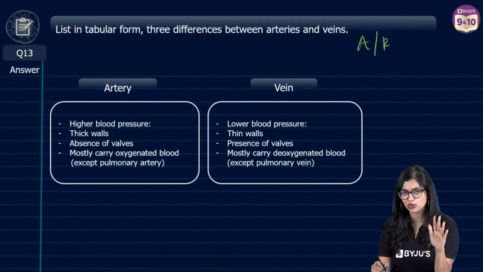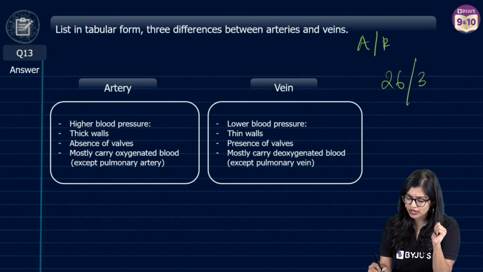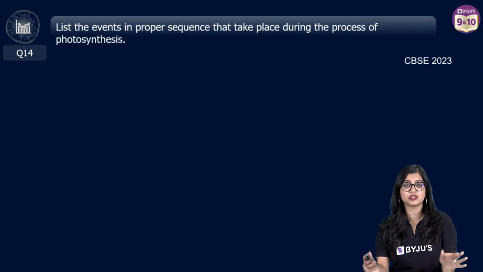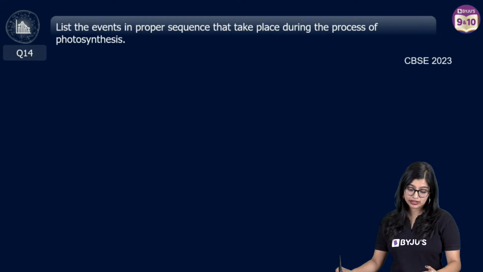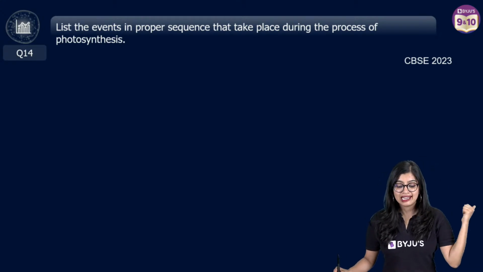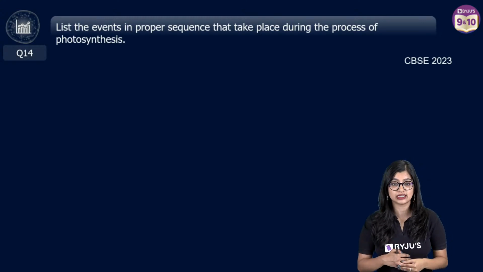And of course, they can ask you 2 markers, but they'll be a little more specific, okay? So now, of course, we have got 26 out of 30. 2 more questions, bachas, and we will wind up, right? Okay. Very, very important question. Question number 14. List the events in proper sequence that take place during the process of photosynthesis.